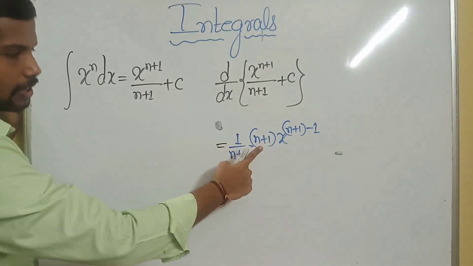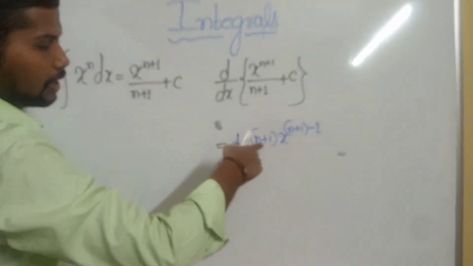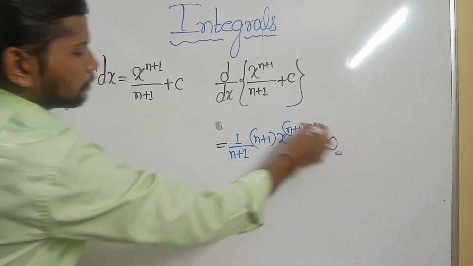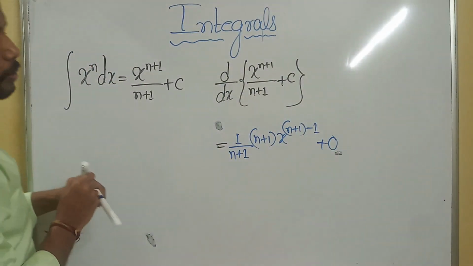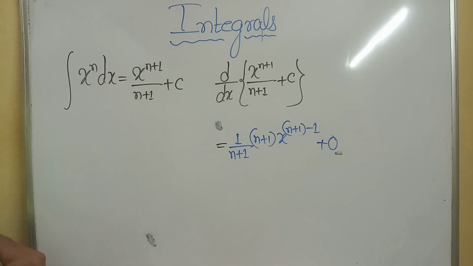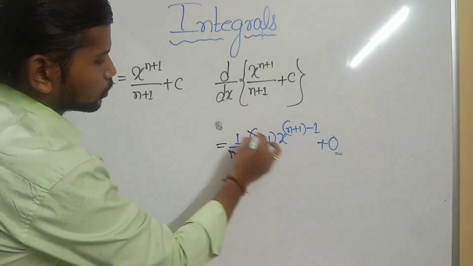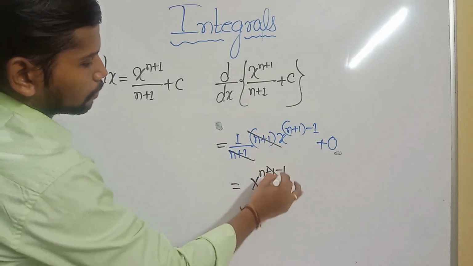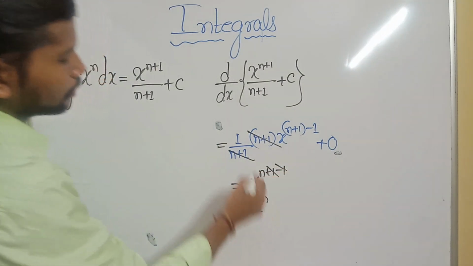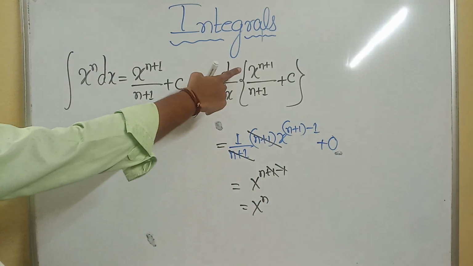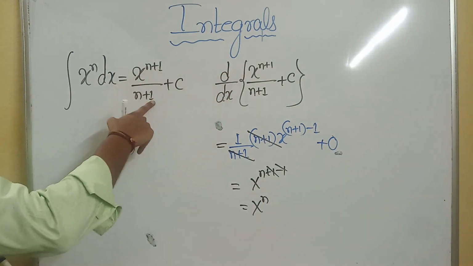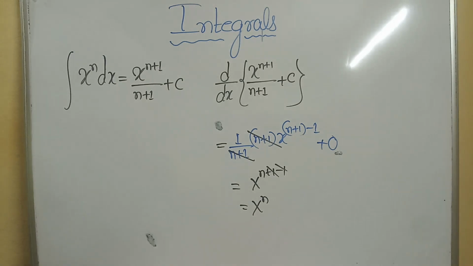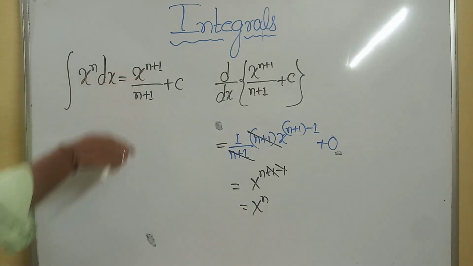Got the point? The derivative of a constant will be 0. Got the point clearly? After this, how do I write the next step? N plus 1 cancels, and x raised to n plus 1 minus 1 leaves x raised to n. Means the derivative of x raised to n plus 1 divided by n plus 1, plus c, is x raised to n. The integral of x raised to n is x raised to n plus 1 divided by n plus 1.